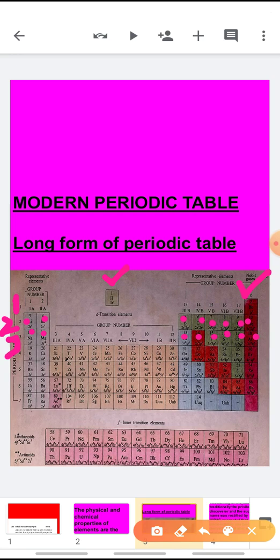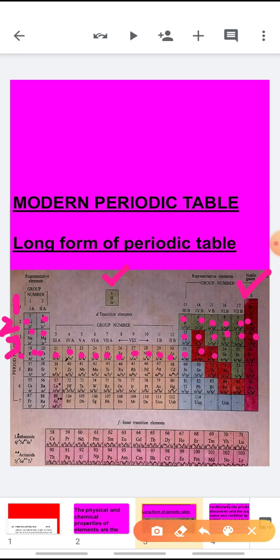There are 8 plus 10, that is 18 elements: potassium, calcium, scandium, titanium, vanadium, chromium, manganese, iron, cobalt, nickel, copper, zinc, gallium, germanium, arsenic,